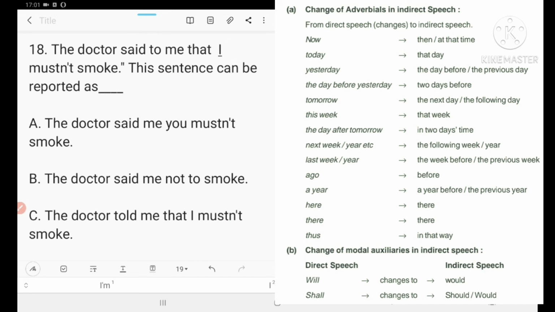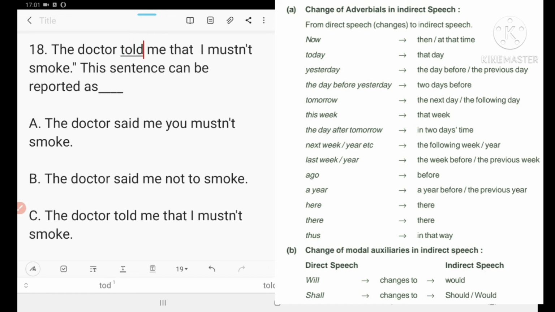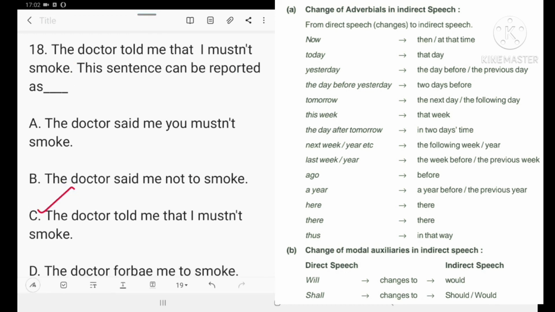That is 18. You know that said to will become told, T-O-L-D, told. The doctor told me that I must not smoke. Let's remove inverted commas. So this is C. The doctor told me that I must not smoke. Number C is correct. Right.